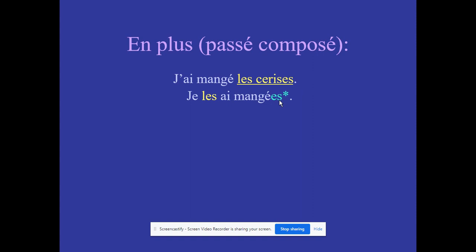So therefore, if this les was referring to green beans, I'd only put the S. If maybe I changed my sentence and I say I ate the apple or the orange or the banana, and all of those things are feminine, but I'm only eating one of them, then it would be je l'ai mangée, with an apostrophe, and then on manger I would only add an E because what I'm eating is feminine singular. But anyway, like I said, je les ai mangées, we are adding that extra E and S because cherries are feminine, and in this case, they are plural.